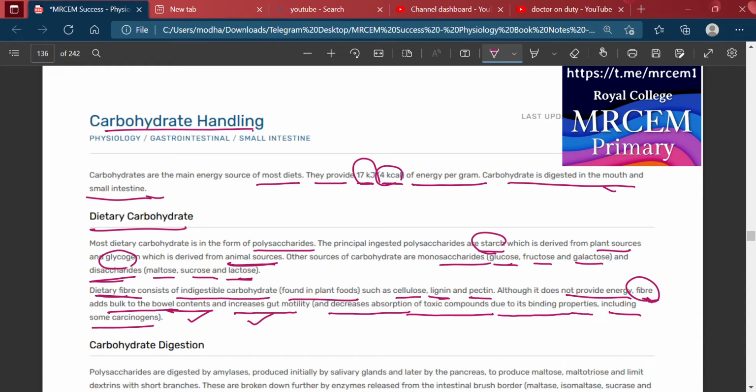Dietary fibers consist of indigestible carbohydrate found in plant foods, like cellulose, lignin, and pectin. Although it does not provide energy, fibers add bulk to the bowel content and increase gut motility, and decrease the absorption of toxic components due to binding properties, including some carcinogens.